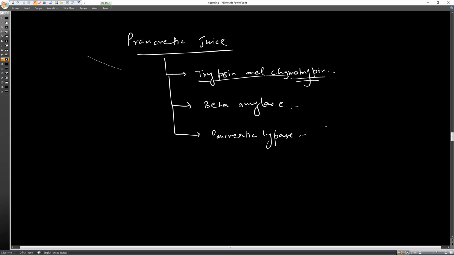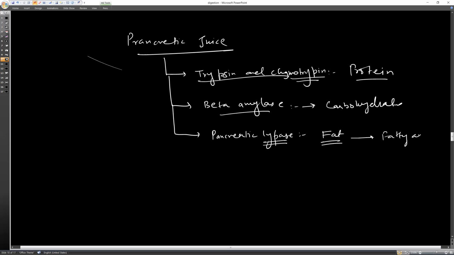Proteins. It will help in the digestion of protein. Simple. And beta amylase, which type of food? Carbohydrate. And pancreatic lipase will convert emulsified fat into fatty acid and glycerol. Carbohydrate will get converted into glucose, and protein will get converted into amino acid.